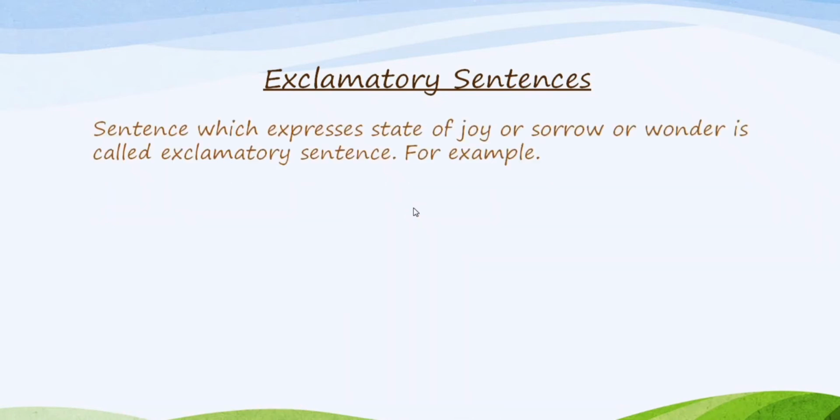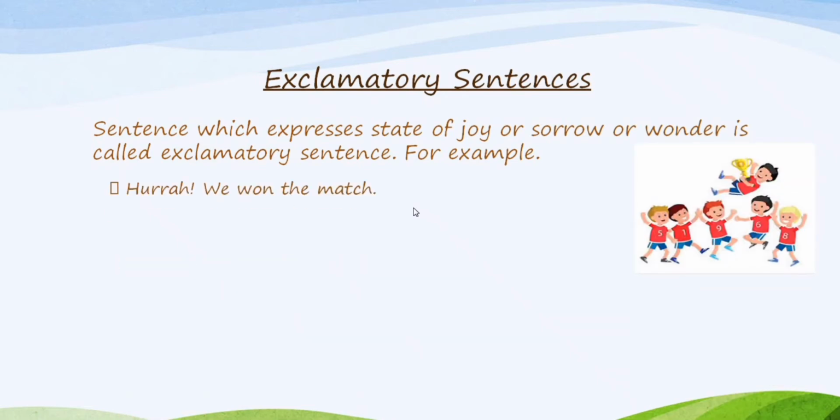So in this video we are going to learn some basic types of sentences which can be changed into indirect speech. So first came the exclamatory sentences. As the name shows, the sentence which expresses the state of joy, sorrow or wonder is called an exclamatory sentence. For example, hurrah, we won the match. Now this sentence is showing us the state of joy.